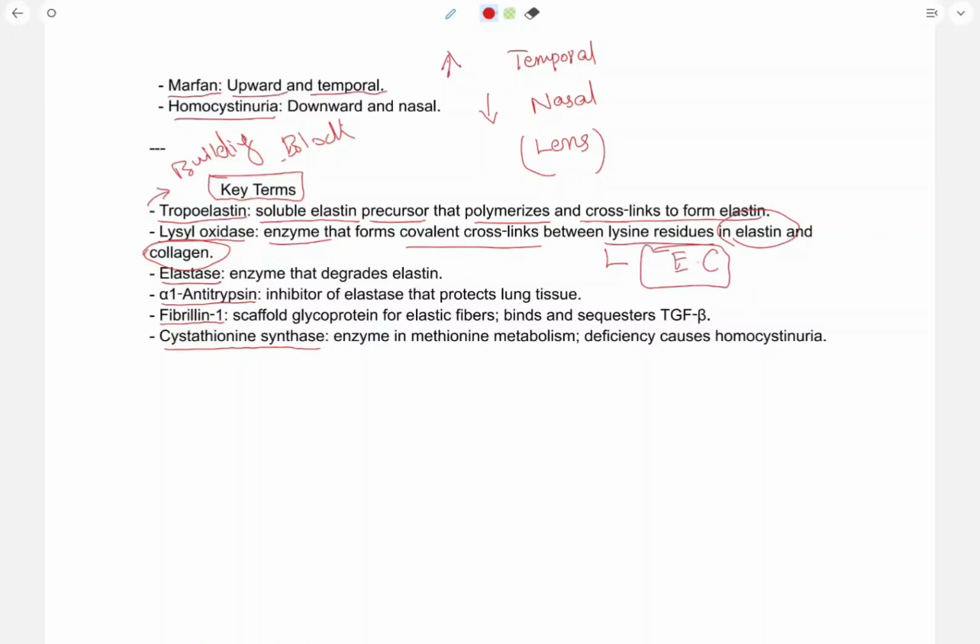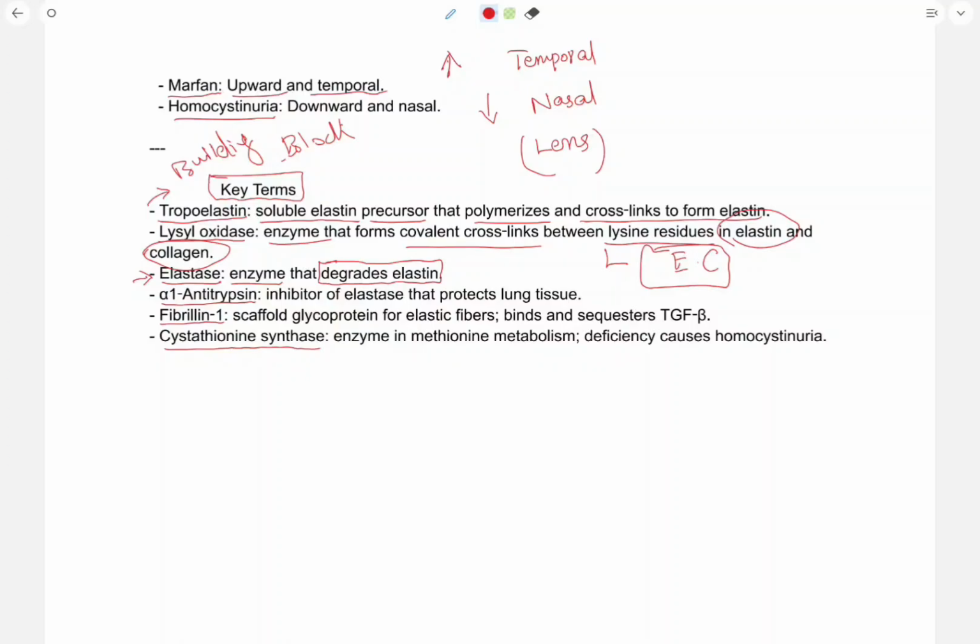So what is elastase? It is also an enzyme that degrades elastin. What breaks down elastin? Its name is elastase.